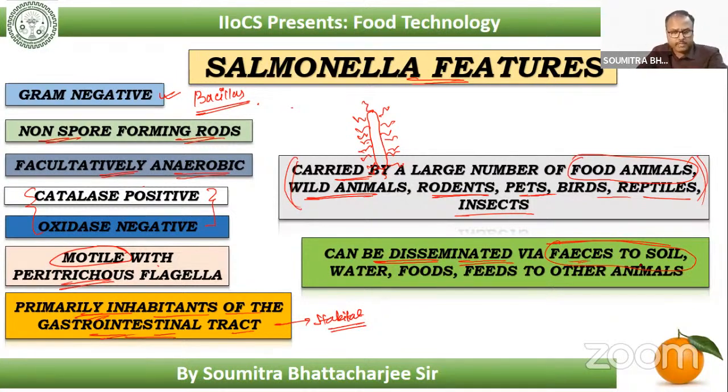That means whenever human excreta gets mixed up with soil particles, they contaminate our foods as well as water, along with feeds. And when those contaminated food, water, and feed are consumed by other animals, very easily Salmonella can get transferred from one organism to another organism.